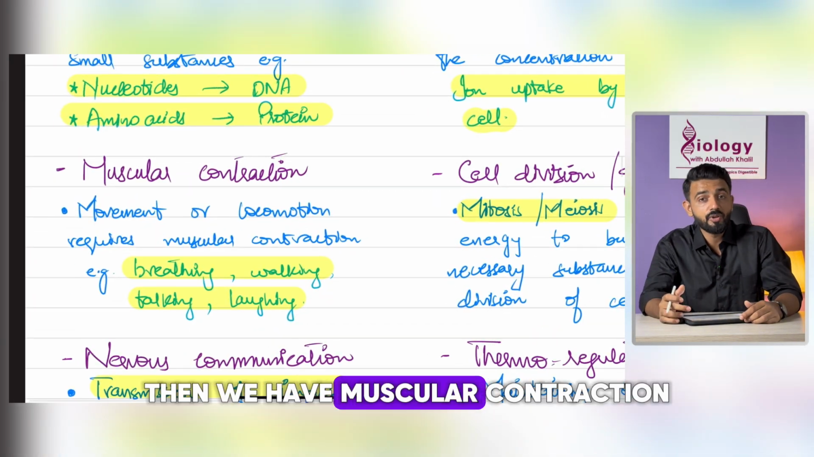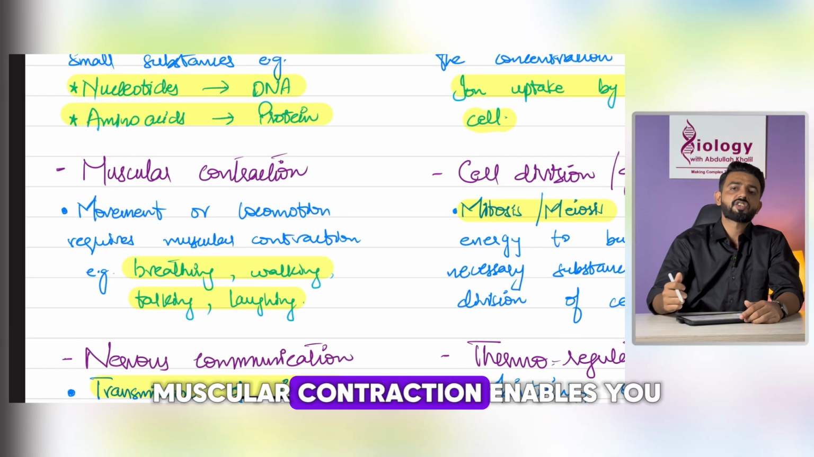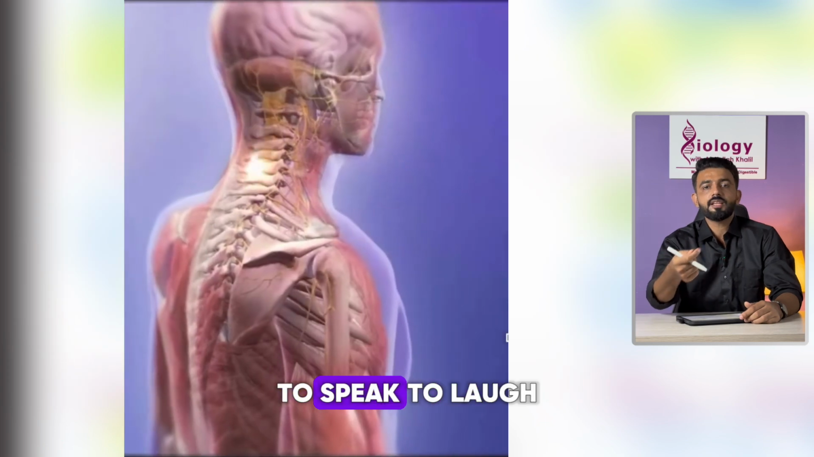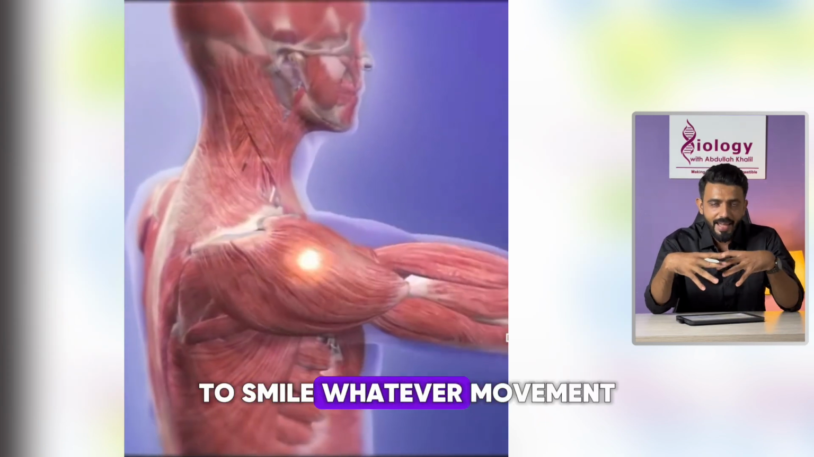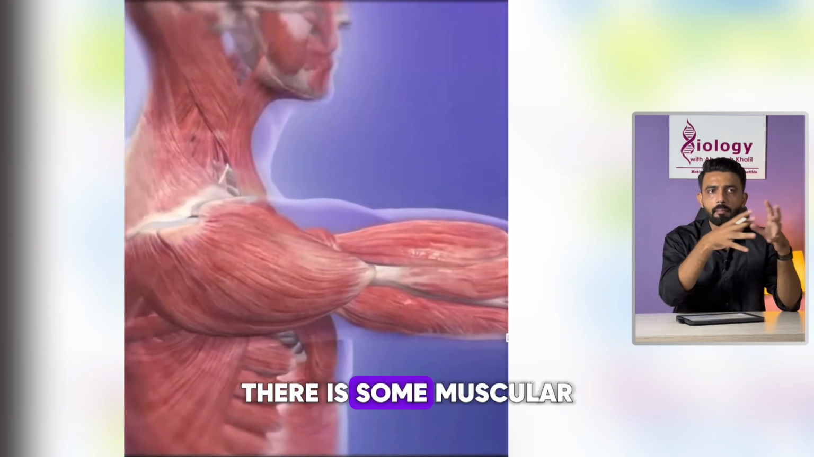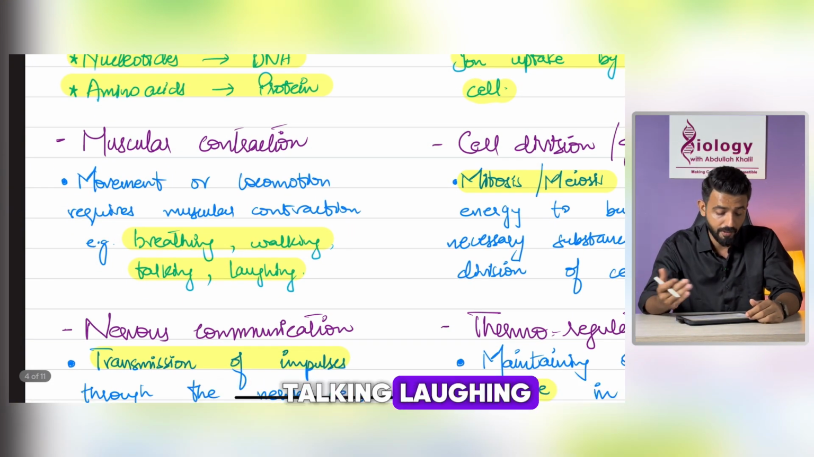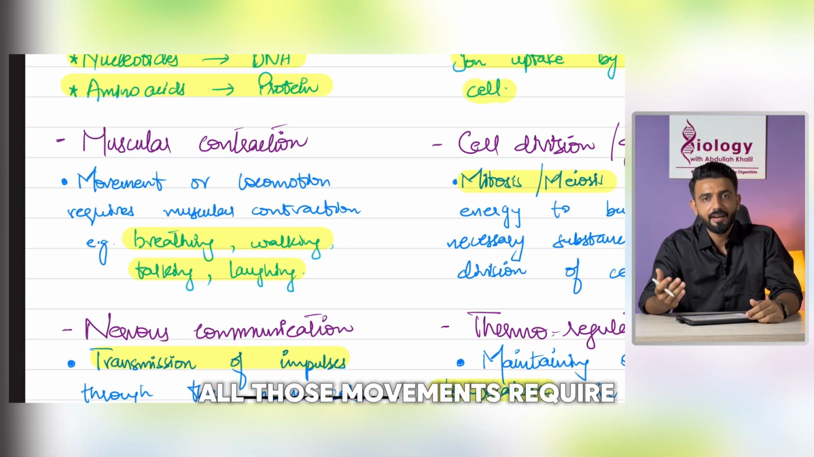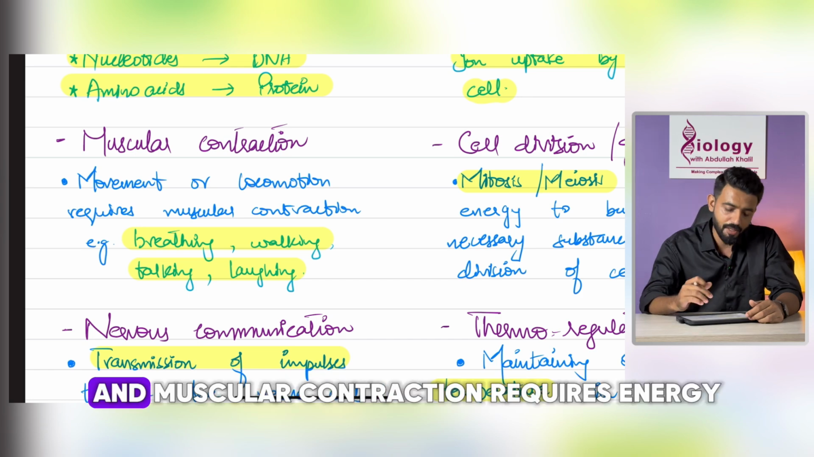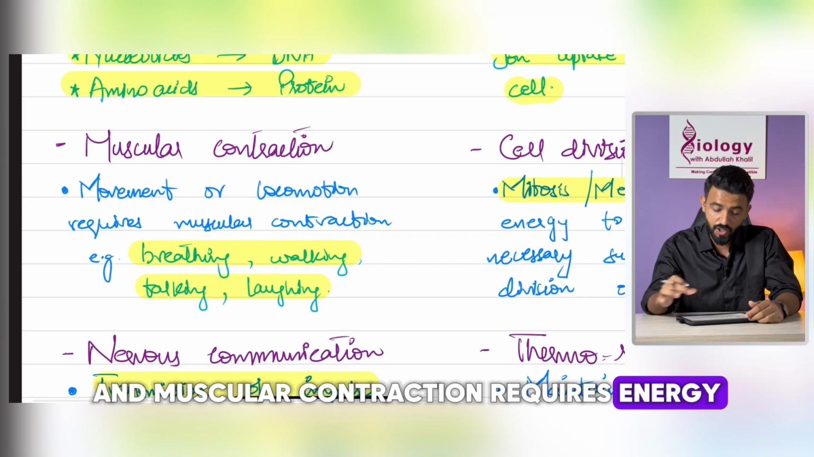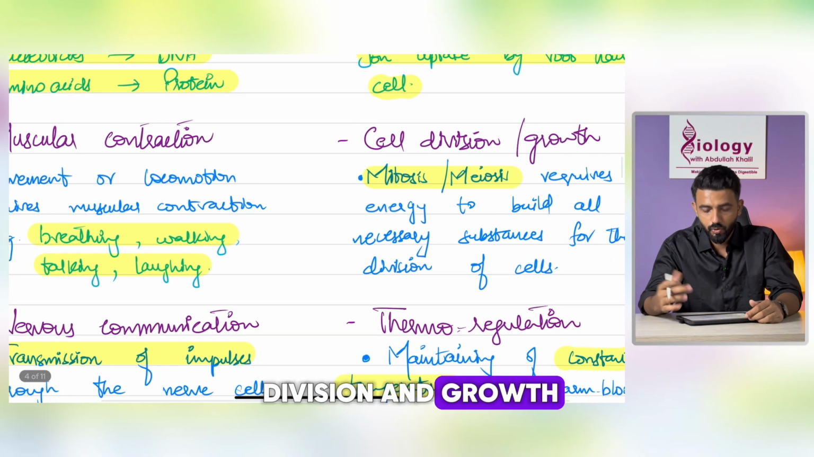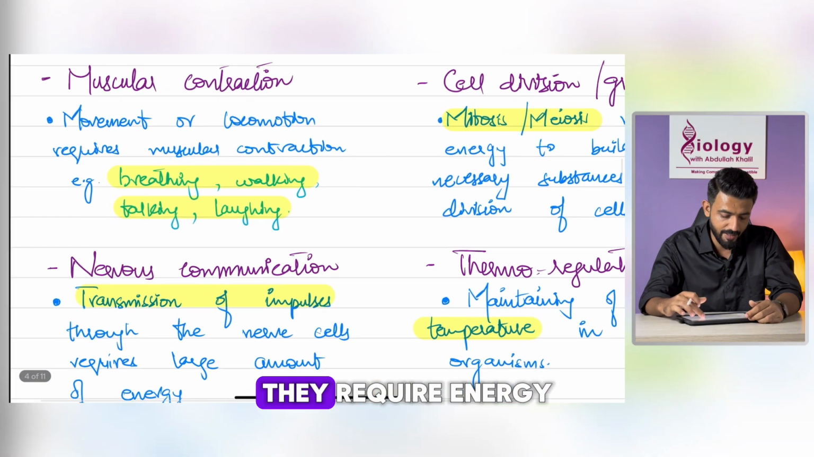Then we have muscular contraction. Muscular contraction enables you to move, to speak, to laugh, to smile. Whatever movement you do, there is some muscular contraction involved. For example, breathing, walking, talking, laughing, all those movements require muscular contraction, and muscular contraction requires energy. Then we have cell division and growth. Obviously, meiosis and mitosis require energy.